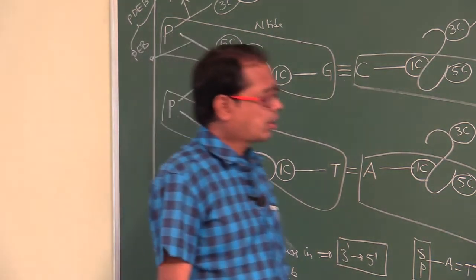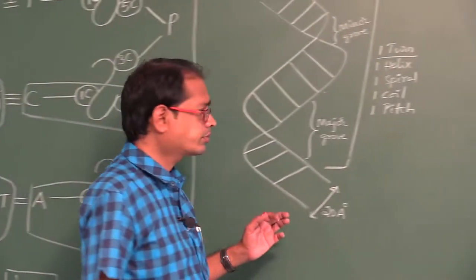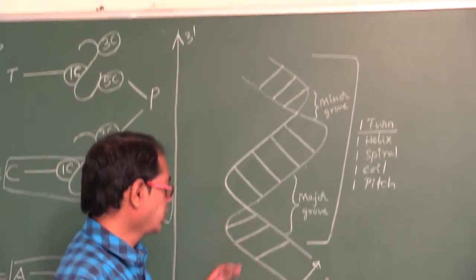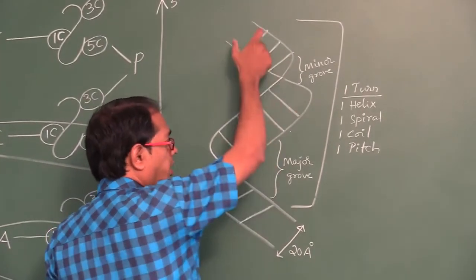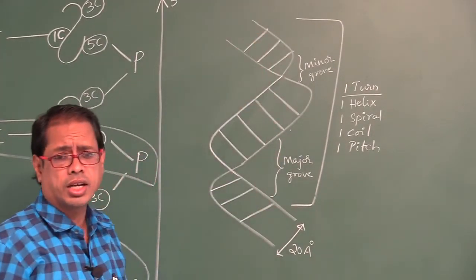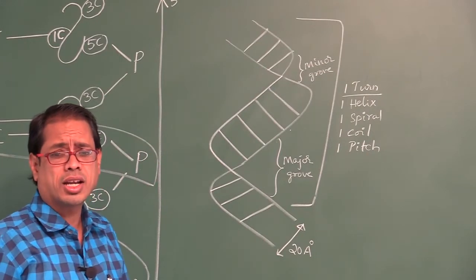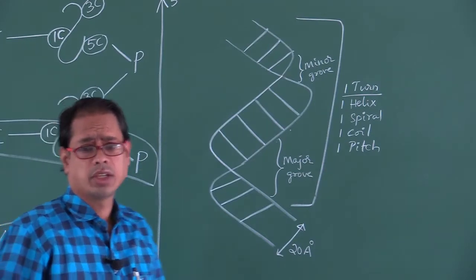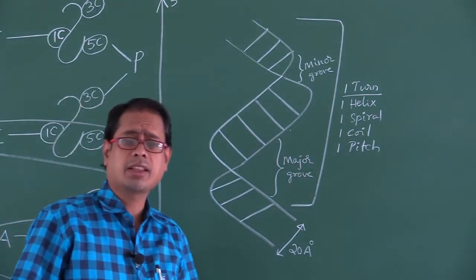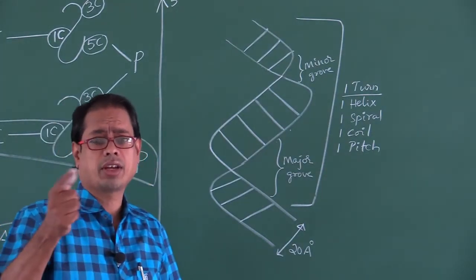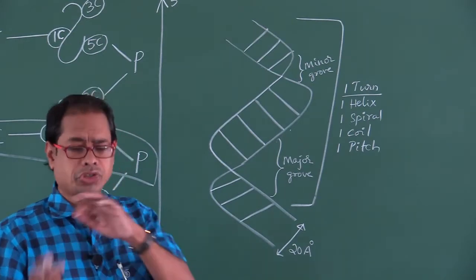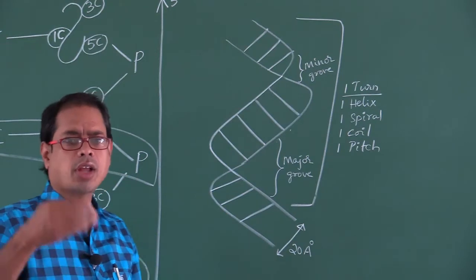Okay. Now look here, my dear students. This is the turn of DNA. See, it is double helix. Watson and Crick discovered the double helical structure of DNA. How many types of DNAs are there? More than a dozen, more than 12, which are named after English alphabets.